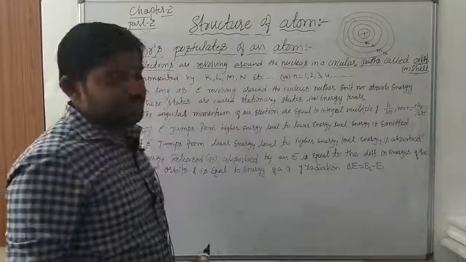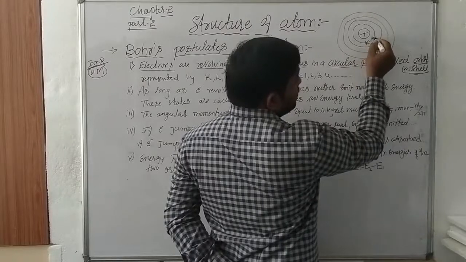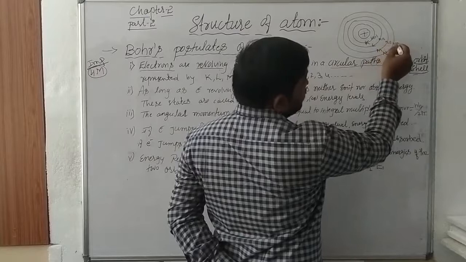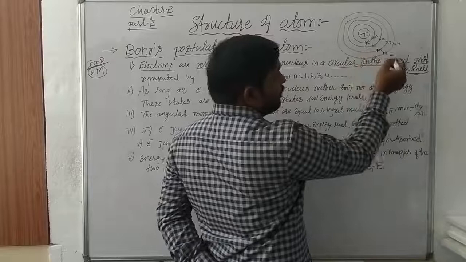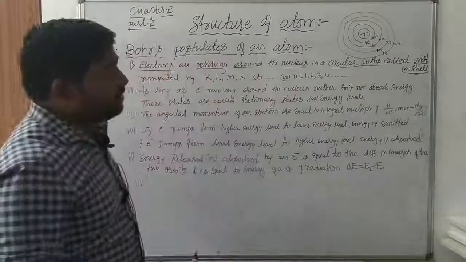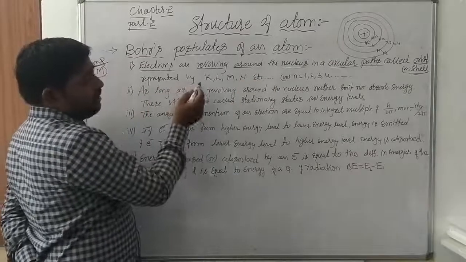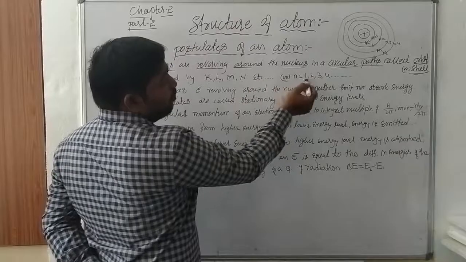Or we can also represent these shells in terms of energy level, that is n is equal to 1, this is n is equal to 2, this is n is equal to 3, this is n is equal to 4. This is 1, 2, 3, 4 are the energy levels. K, L, M, N are the shells, names of the shells. So those orbits or shells are represented by K, L, M, N, etc. or energy levels, n is equal to 1, 2, 3, 4.